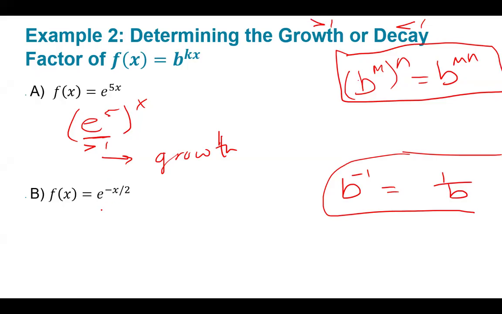The first thing we need to do is separate our numerical from our variable. So we have e to the negative x over 2, which is the same thing as e to the negative 1 half to the x. Dividing by 2 is the same thing as multiplying by 1 half.